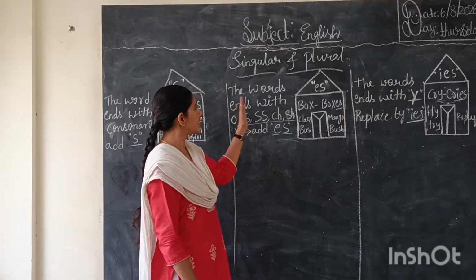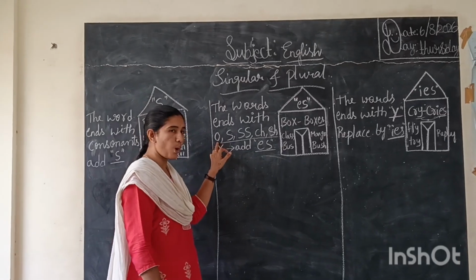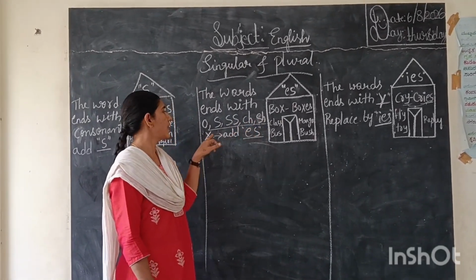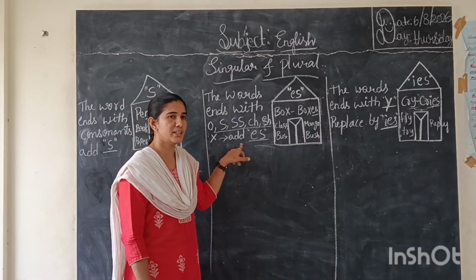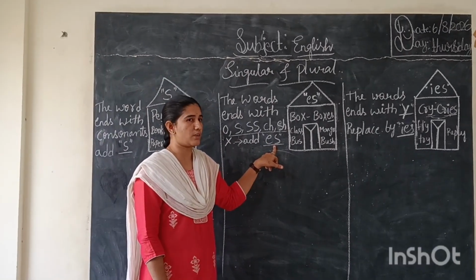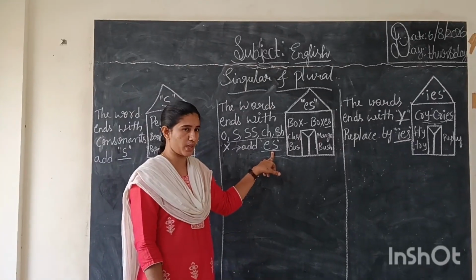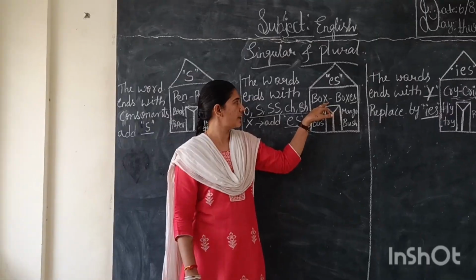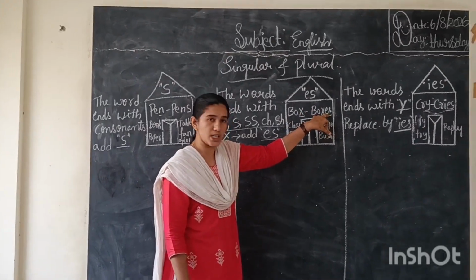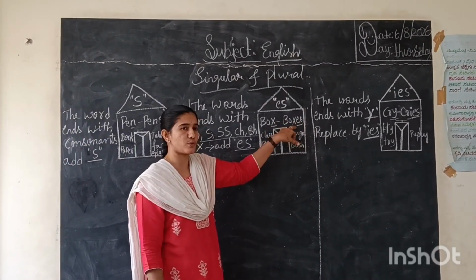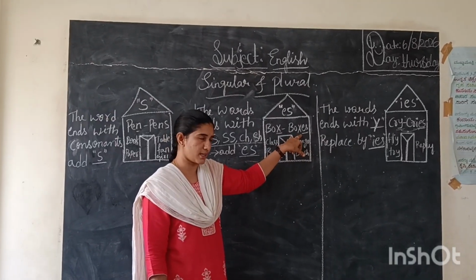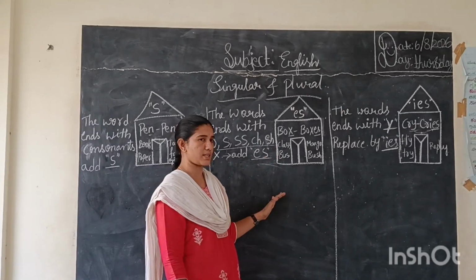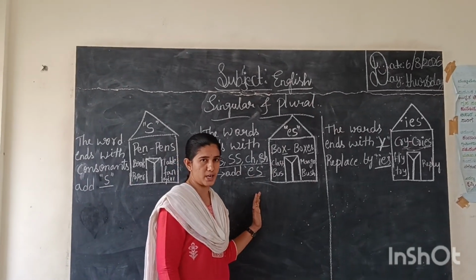The same thing. The words end with O, S, SS, SH. What are we adding? ES. We are adding ES to get the plural of the word. For example, box. Which is the last letter here? X. We are adding ES, right? So box becomes what? Boxes. I have given a few examples in the ES house. You should choose an example and come and write it one by one.